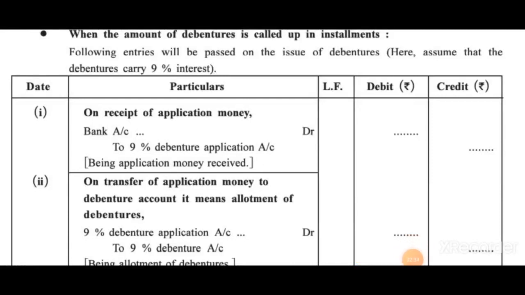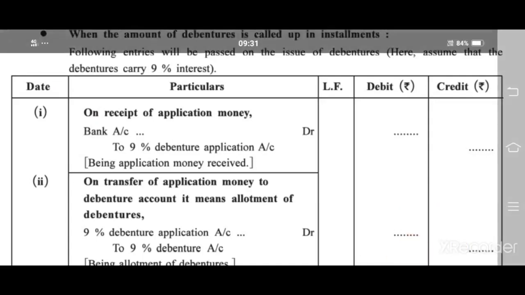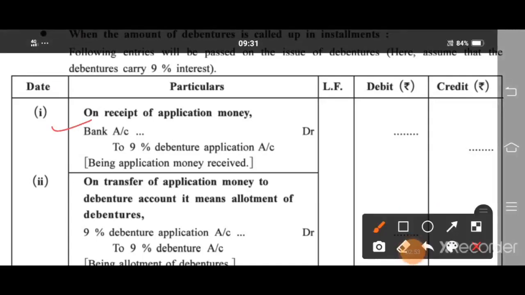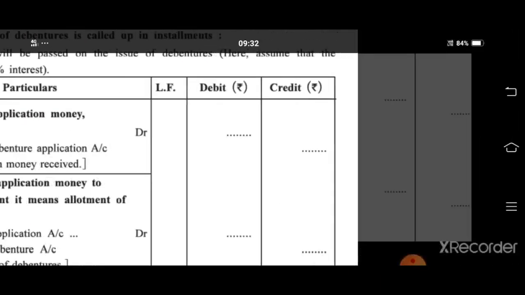Now, when the amount of debenture is called up in installments, the following entries would be passed. Here we are assuming that it is a 9% debenture. So on receipt of application, bank account debited to 9% debenture application account, then 9% debenture application account debited to 9% debenture account, whatever amount is given here.